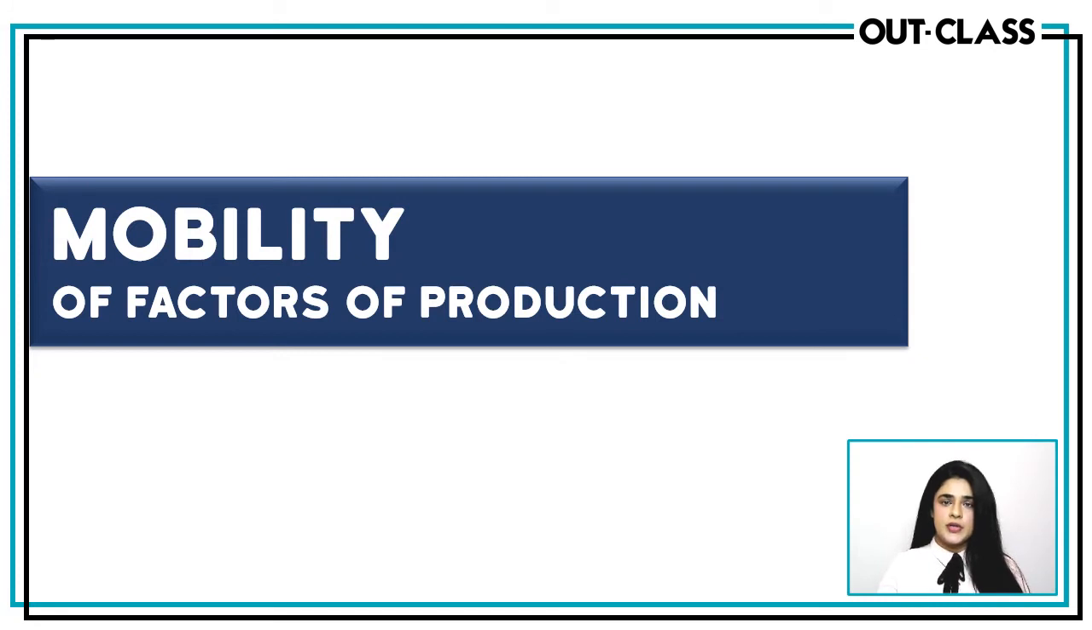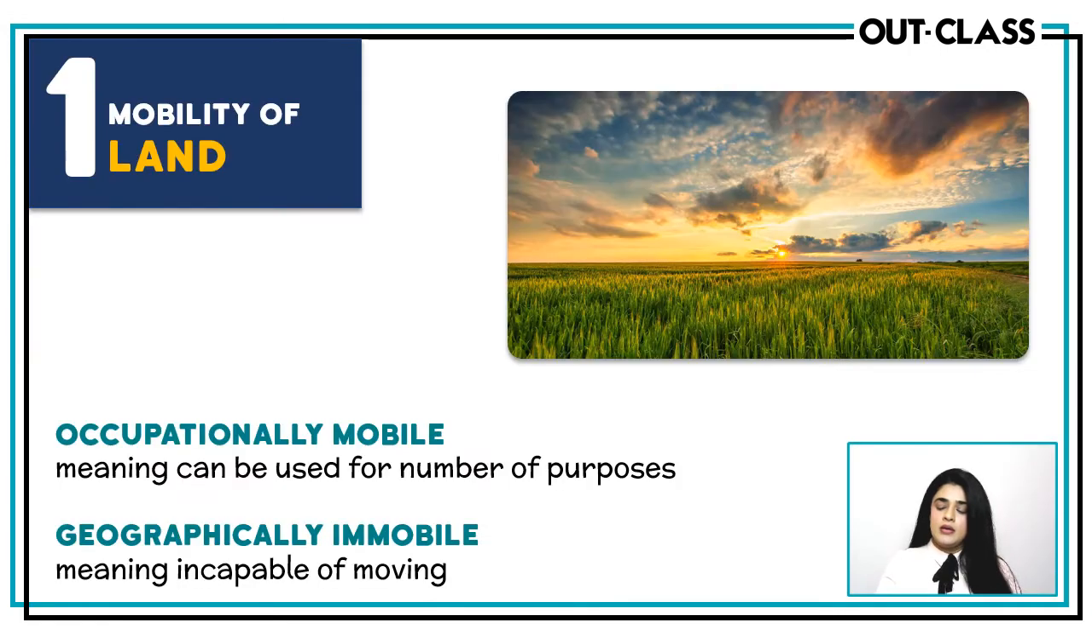Mobility of factors of production. So mobility, when something is mobile, you should be able to move with it anywhere, just like you are with your mobile phones. So when we talk about the mobility of factors of production, we essentially mean: are they mobile? Will they be able to move from one place to another? And we're going to look at it one by one.